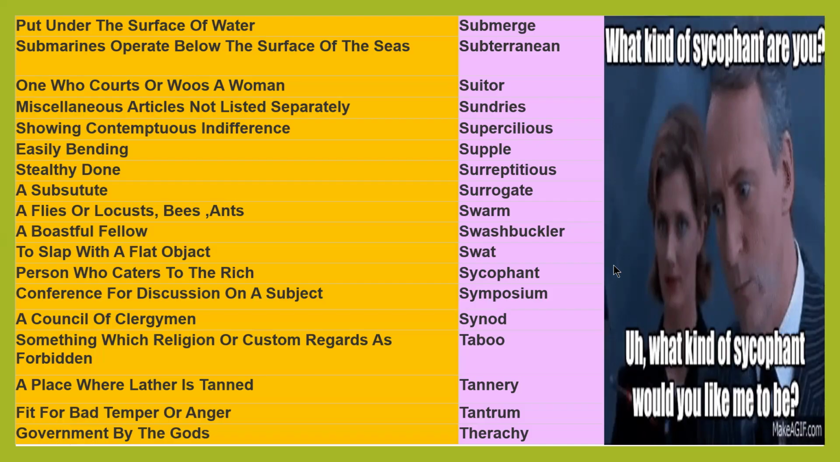Swashbuckler, a boastful fellow. Your friend is always boasting or exaggerating about his richness. So that friend is a swashbuckler, a boastful fellow. He's always speaking about his richness, how rich he is, or whatever things he has. So showing his superiority economically, financially, in every sense. So swashbuckler.